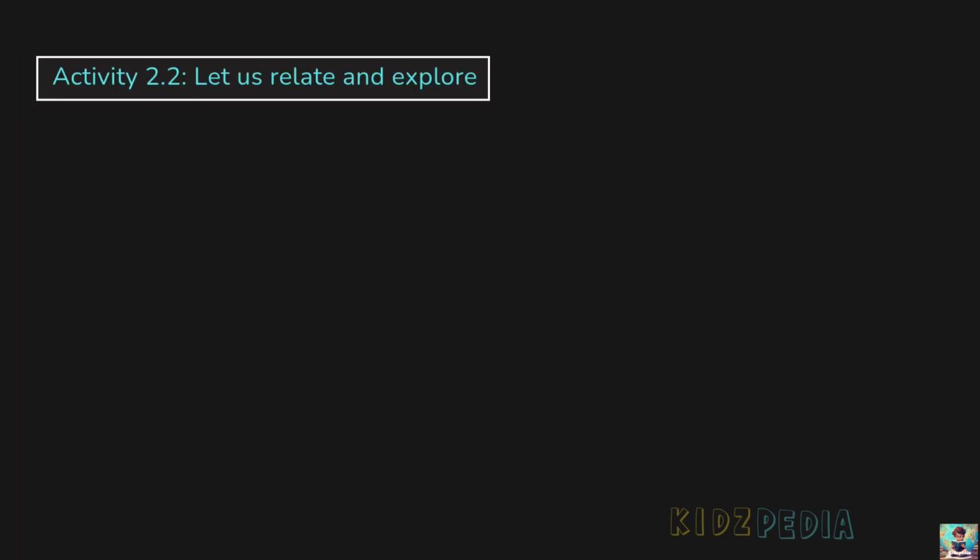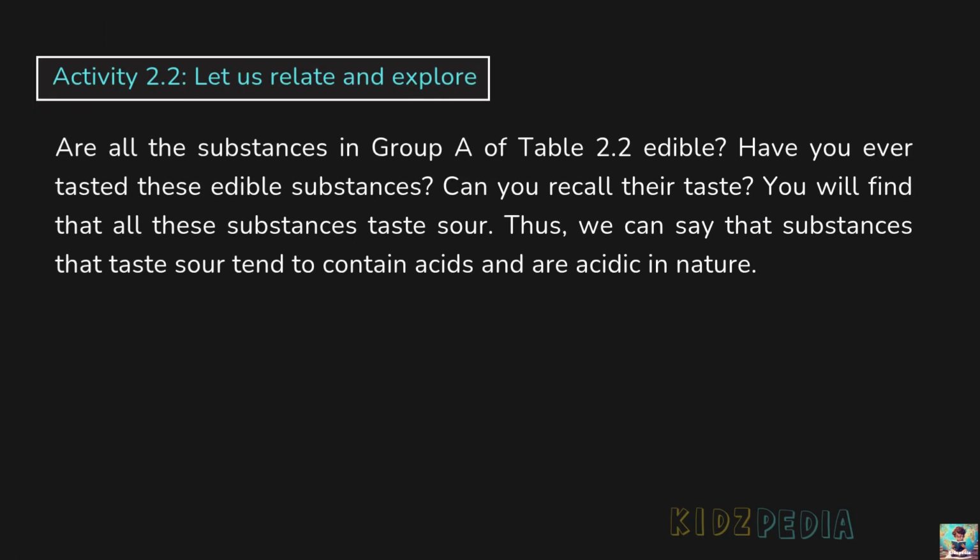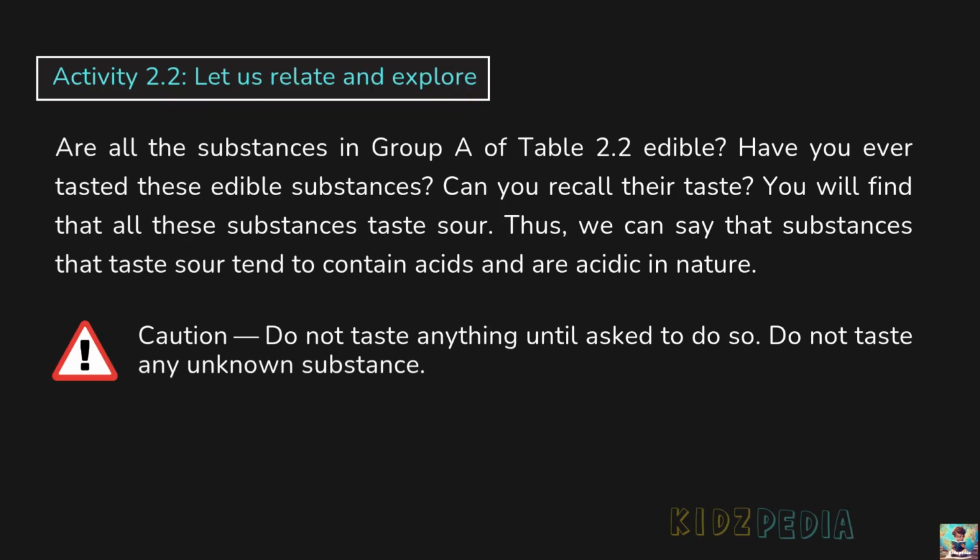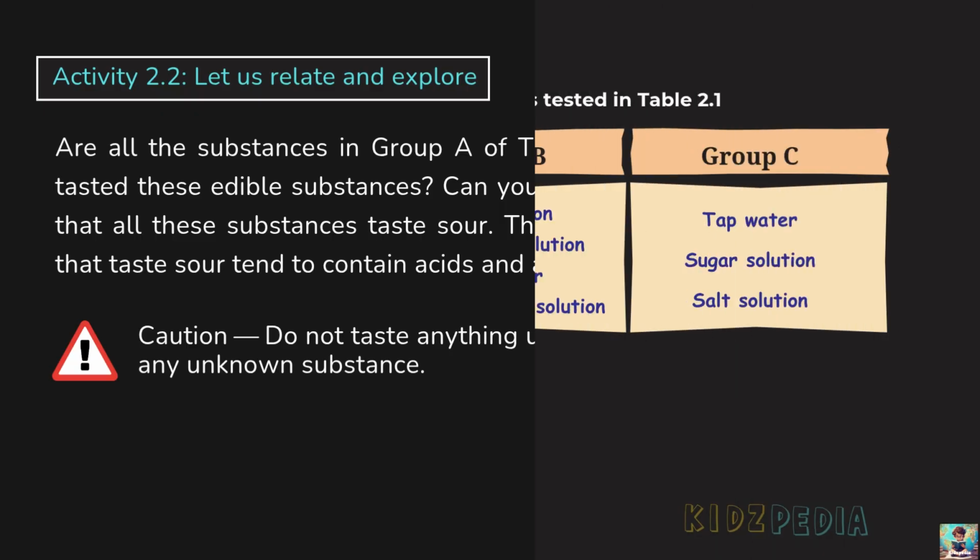Activity 2.2, let us relate and explore. Are all the substances in Group A of Table 2.2 edible? Have you ever tasted these edible substances? Can you recall their taste? You will find that all these substances taste sour. Thus, we can say that substances that taste sour tend to contain acids and are acidic in nature. Caution: do not taste anything until asked to do so. Do not taste any unknown substance.